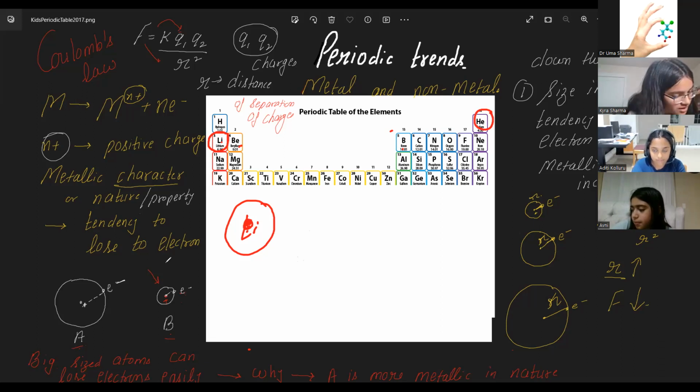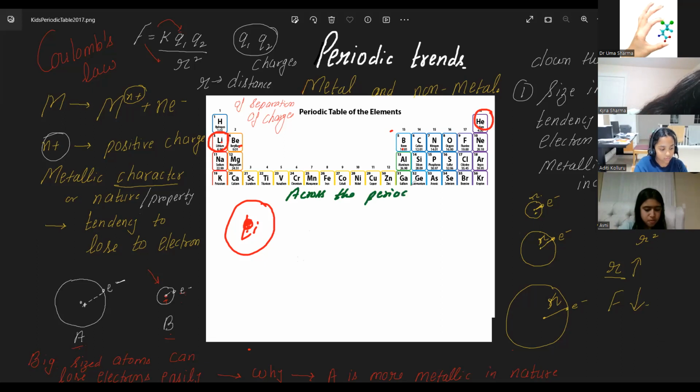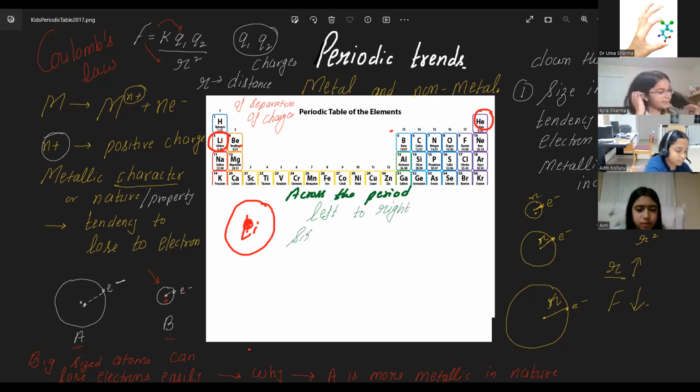So let's write down everything again. We are working across the period, left to right. So generally we say left to right. Size. Left to right, size gets smaller. Size is decreasing, and the distance is decreasing.